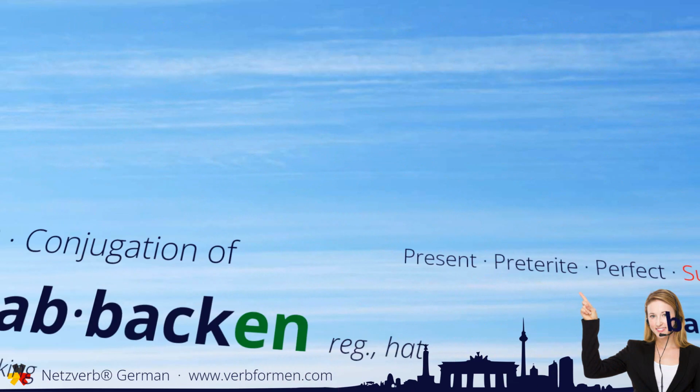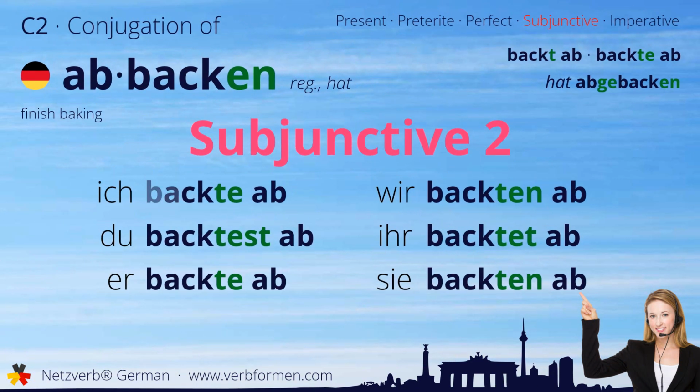Now we move on to the subjunctive two. Ich backte ab. Du backtest ab. Backte ab. Wir backten ab. Ihr backtet ab. Sie backten ab.